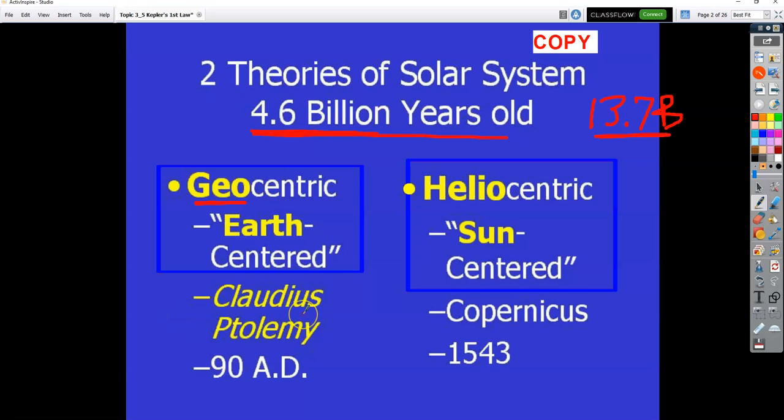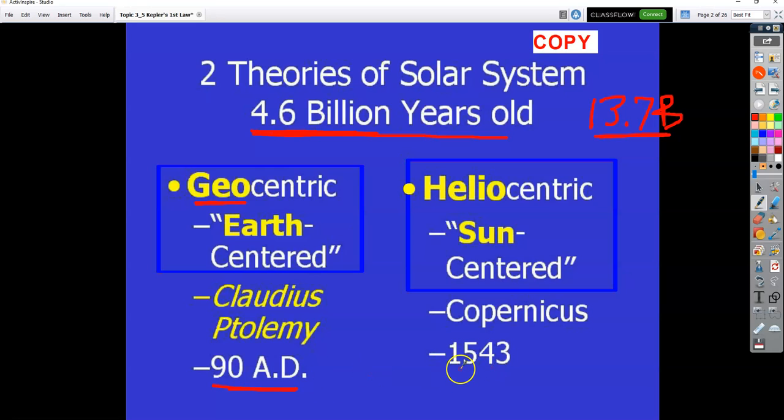This goes back to a gentleman named Claudius Ptolemy. It was actually called the Ptolemy system, same thing. And this was around 90 AD. This was heavily believed by people at that time, especially the Roman Catholic Church. They were a very powerful church at the time, and so they would preach to people that we're in the center, the earth is the middle, and everything revolves around us. And that was just from looking at simple observations. They saw the sun go across the sky, the moon goes across the sky, stars, constellations. So they said, well, we must be the center if everything seems to be going around us.